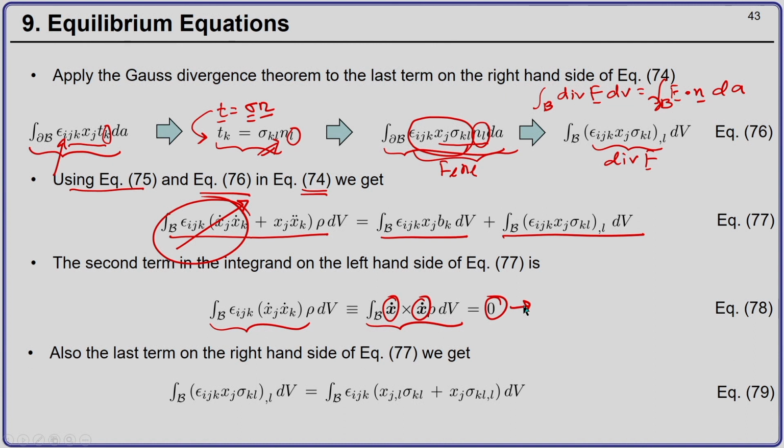Let us come to the last term over here. Now, I can take the derivative with respect to XL. This comma XL actually means the derivative with respect to XL. So, I get epsilon I j k, first x j comma L sigma k L, plus x j into sigma k L comma L.